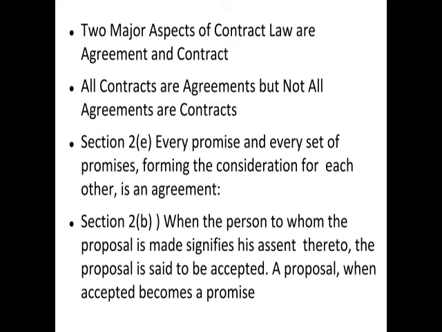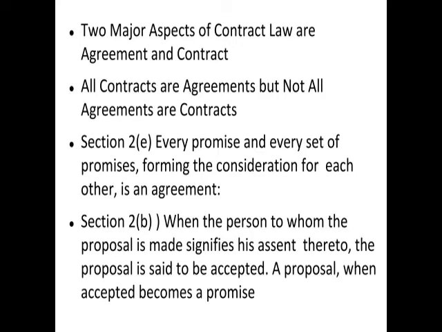Okay? Section 2b says when the person to whom the proposal is made signifies his assent thereto, the proposal is said to be accepted. A proposal, when accepted, becomes a promise. Now here, when I first read it in my school years, I got lost in proposals and acceptances.